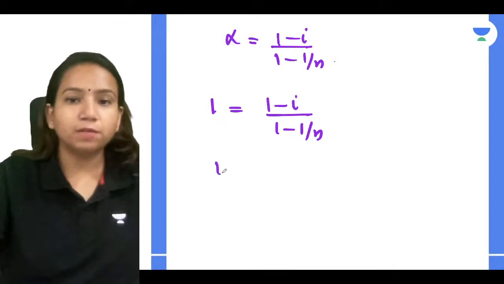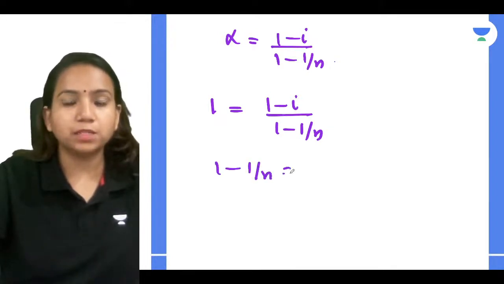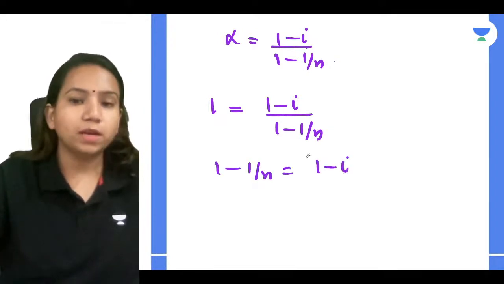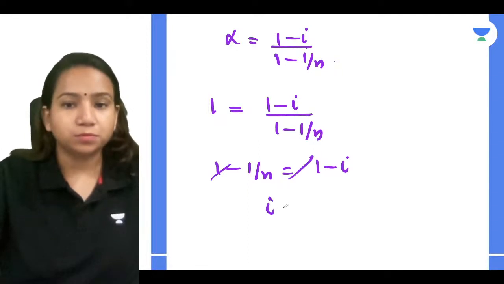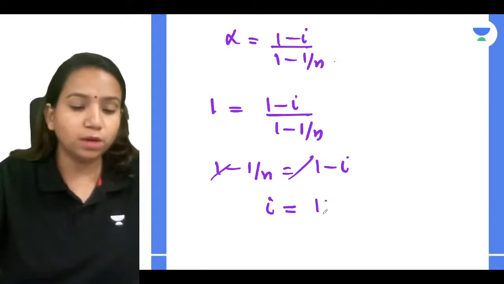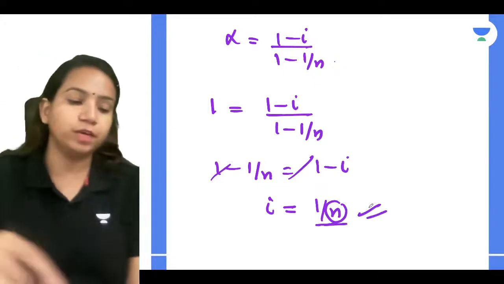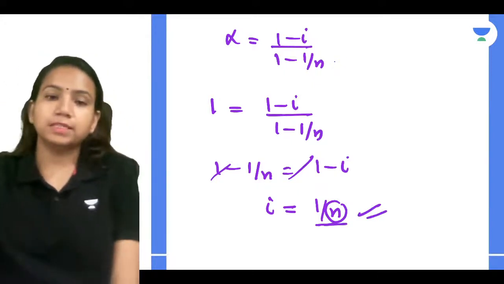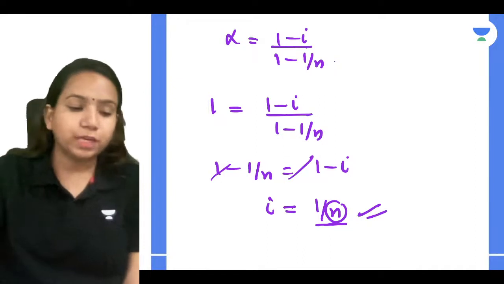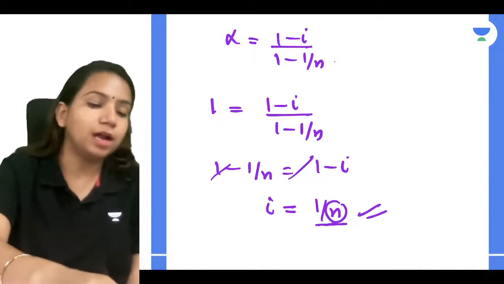Correct. So what will I get? I'll get 1 minus 1 upon n is equal to 1 minus i. So 1 and 1 will get cancelled, and you will get i is equal to 1 upon n. So whatever the value will be, you will always get less than 1. Yes, clear with it, guys? Very good. So this is what we can understand.